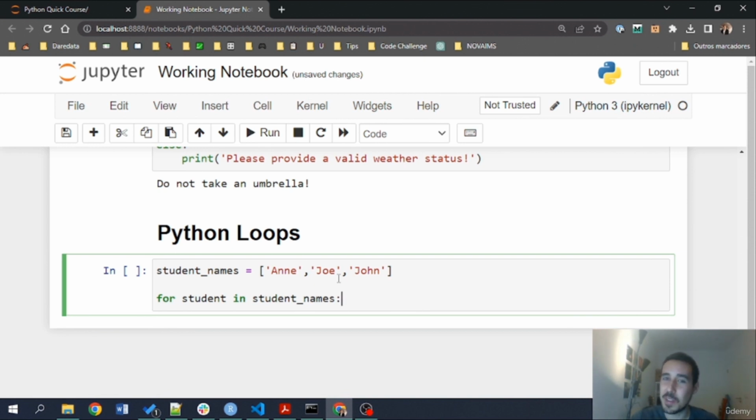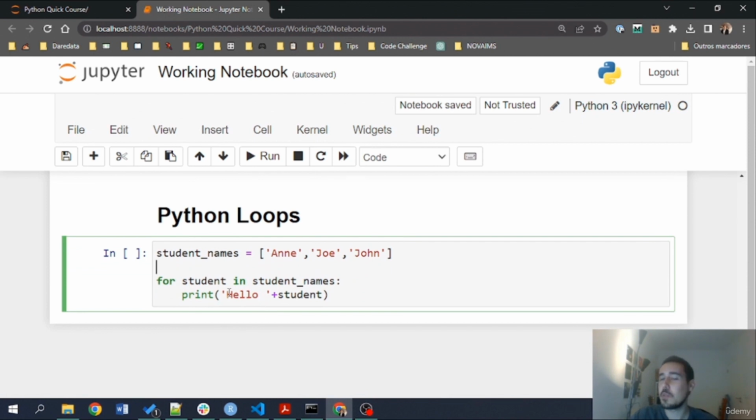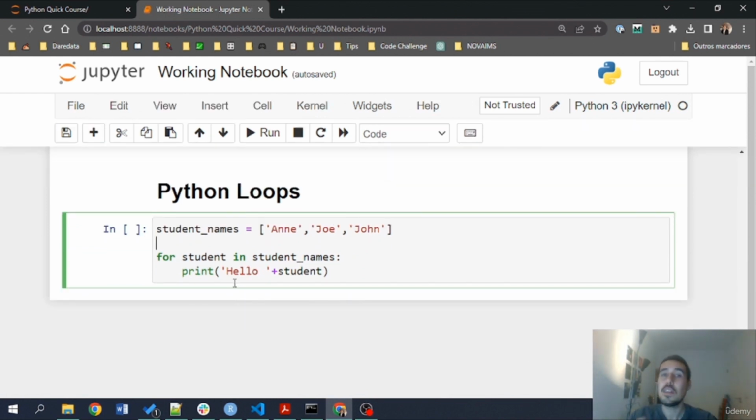This is a very important part of the control flow. I press enter, and then here I can do print hello, and then a plus student. Okay? What this will basically do is run this code, the print hello student, and notice that the indentation is here again, because this statement depends on the for loop that we see above. And what we are going to have is print hello Anne, print hello Joe, print hello John, because we'll start one at a time.